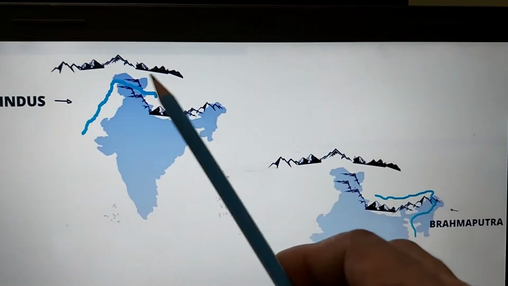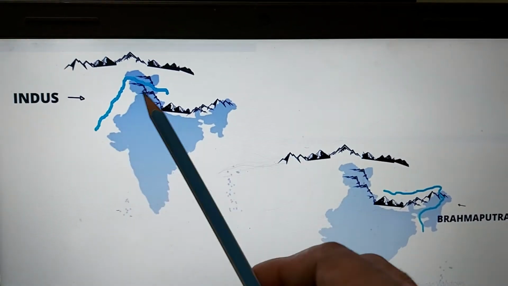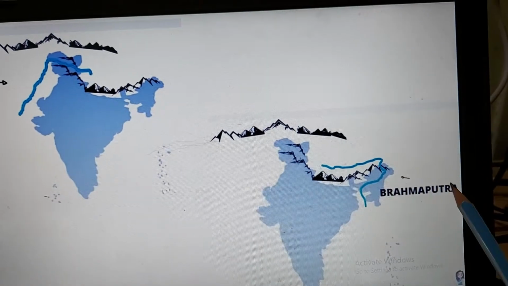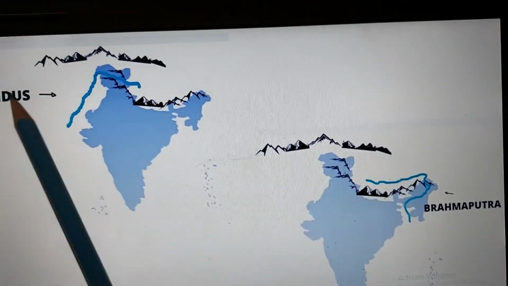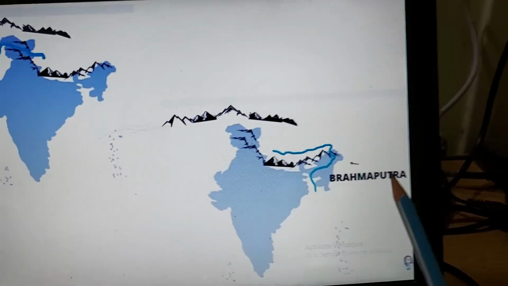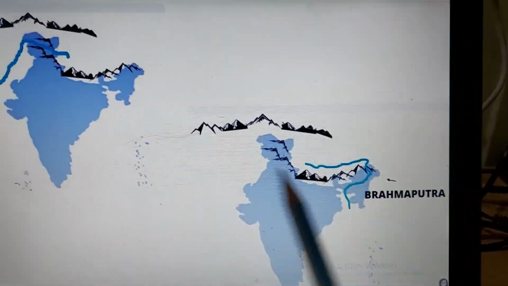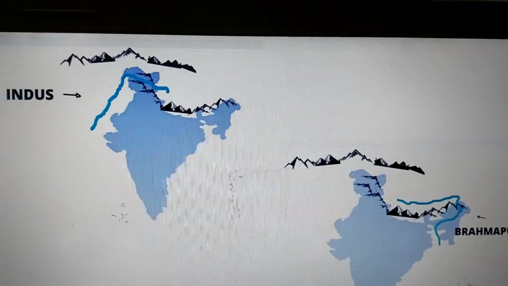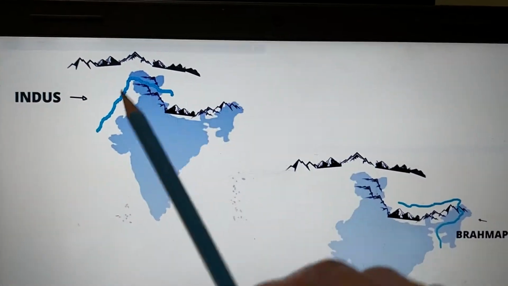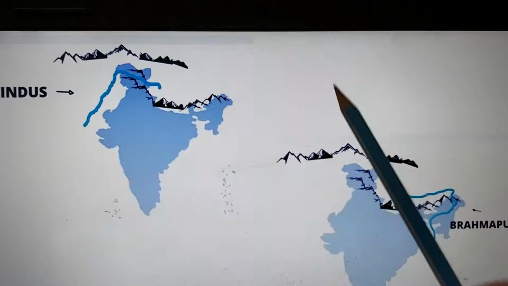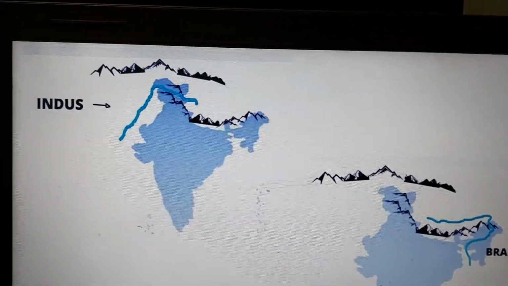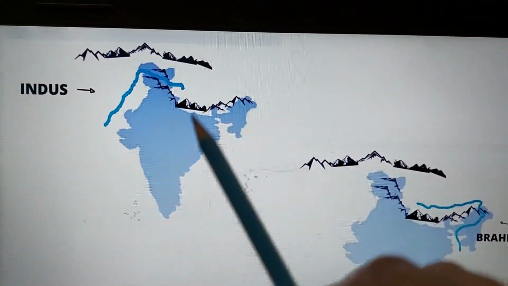In the west they lie from the Indus River, and in the east up to the Brahmaputra River. So the Himalayan mountains lie between the Indus River in the west and the Brahmaputra River in the east. So this is the entire range of the Himalayas. The Himalayas are a range, a continuous range of mountains. They are not one hill; it's a continuous range, one mountain, then another.